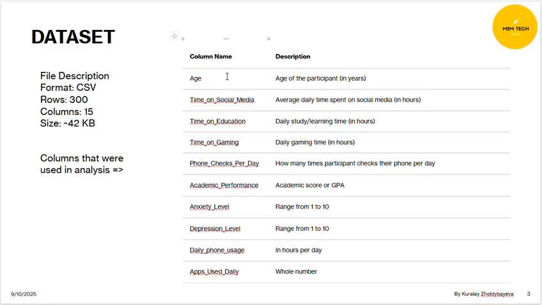I used the age of the participant, time on social media, time on education, and time on gaming in hours per day. I used the number of phone checks per day. I used academic performance. I used anxiety and depression level, which range from 1 to 10. I used the daily phone usage in hours per day, and the number of apps used daily. I did not have to clean this dataset because it was already in a good and usable condition.